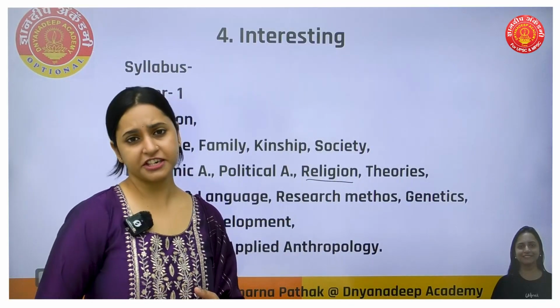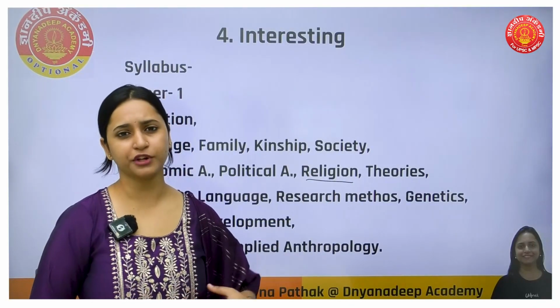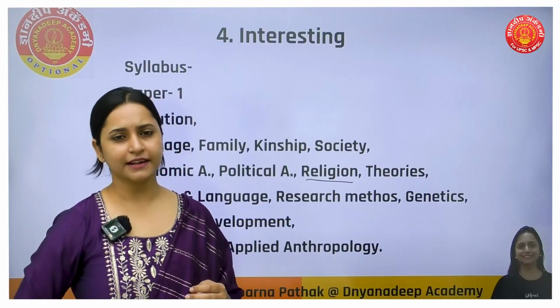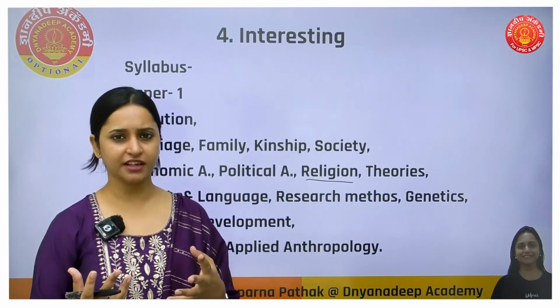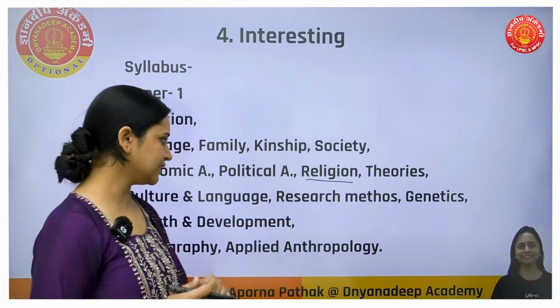Here we have genetics also, where we are studying about human body, and in that DNA, genome project, all those things come under genetics.